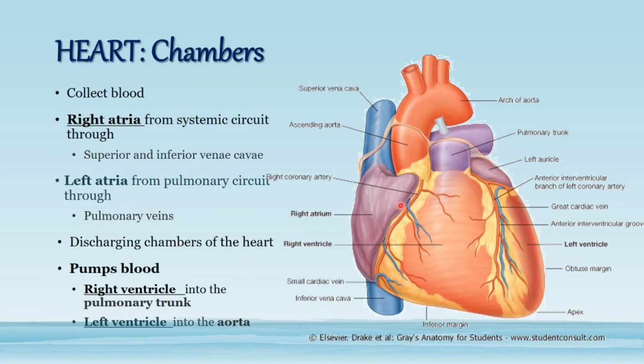Again the same thing. So blood that is deoxygenated, coming from superior and inferior vena cava into the right atrium, is going into the right ventricle. So the atrium is receiving the blood and then it is going into the ventricle via pumping action of the heart. From the right ventricle, this deoxygenated blood is going into the lungs with the help of pulmonary trunk.